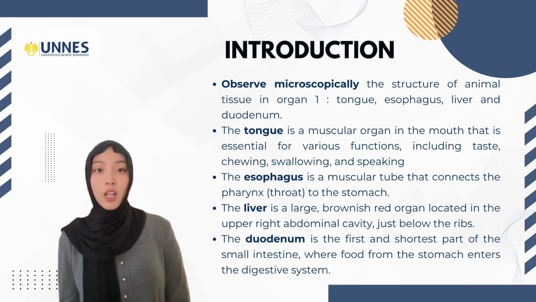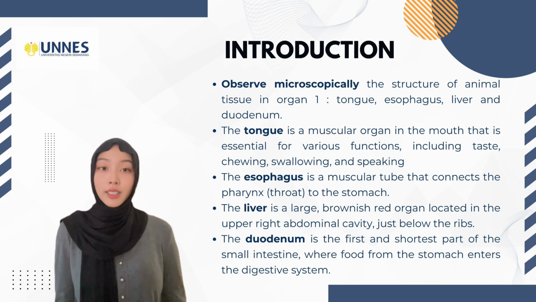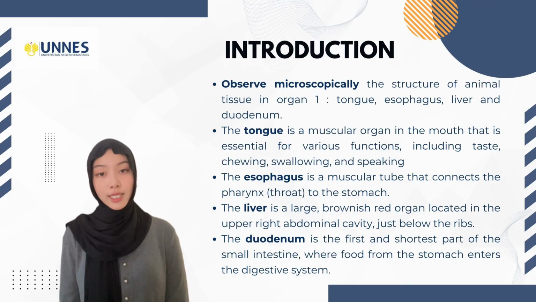The liver is a large, brownish red organ located in the upper abdominal cavity, just below the ribs. The duodenum is the first and shortest part of the small intestine, where food from the stomach enters the digestive system.